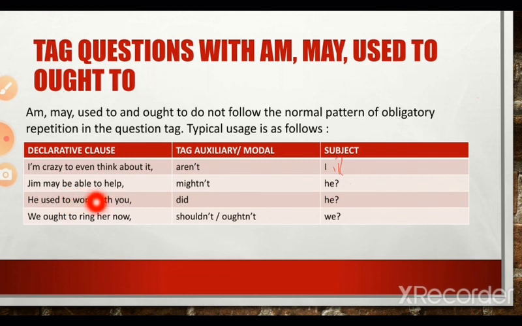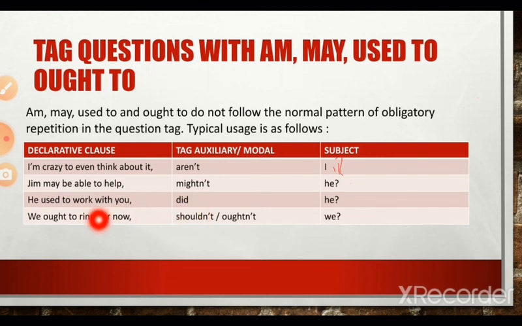Jim may be able to help. It's not "mayn't he," because "mayn't" as a negative does not exist. Hence we introduce "mightn't he." Jim may be able to help, mightn't he? He used to work with you. Remember that whenever there is "used to" in the main clause, in the question tag the auxiliary verb should be "did."